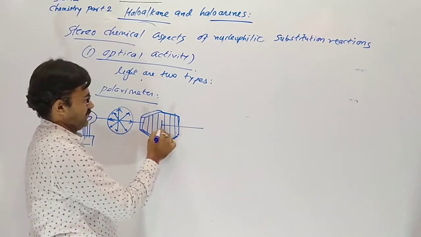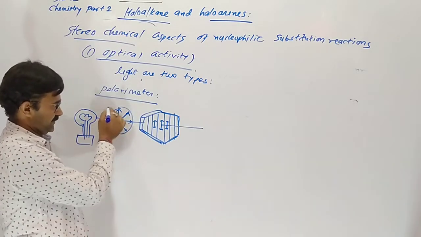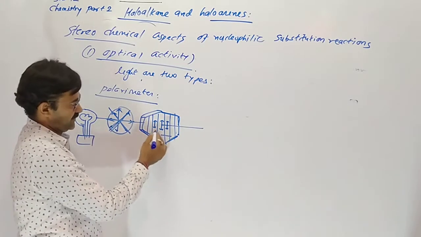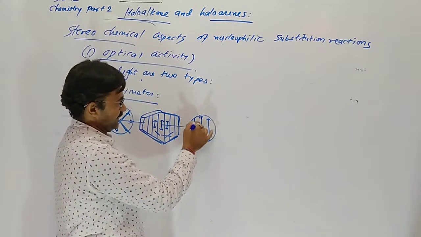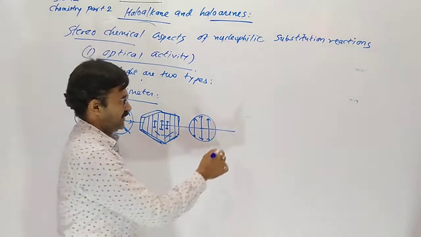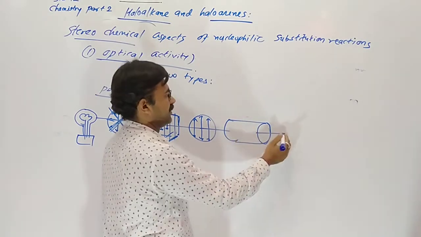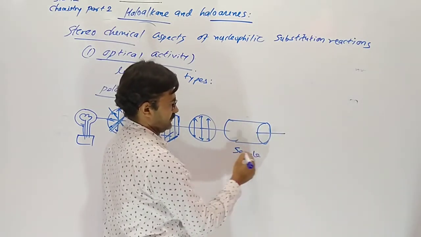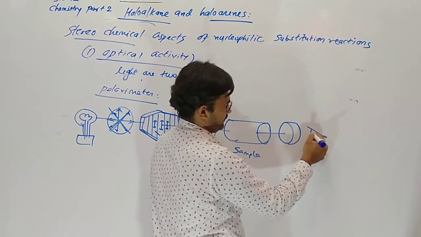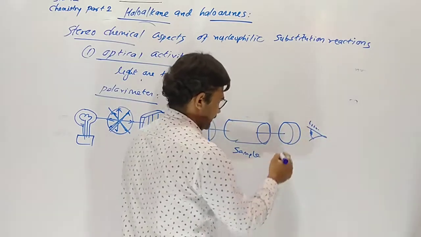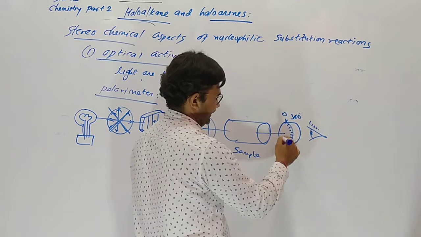So here parallel light comes out, and the rest of the light is absorbed. Here polarized light comes out from the Nicol prism, and we are passing it through a sample, an unsymmetric compound. Here is the eyepiece. We can watch here, and a reading from 0 to 360 degrees is noted.